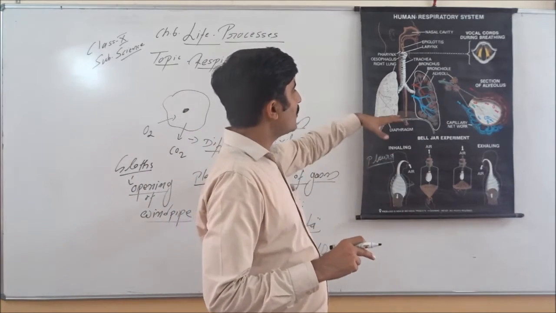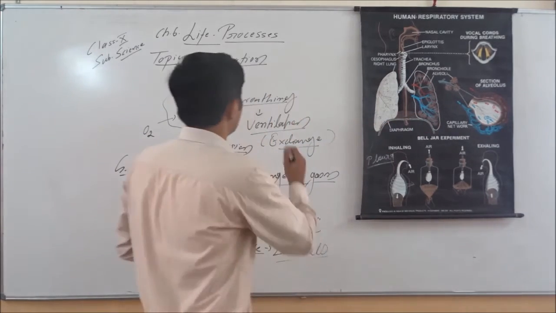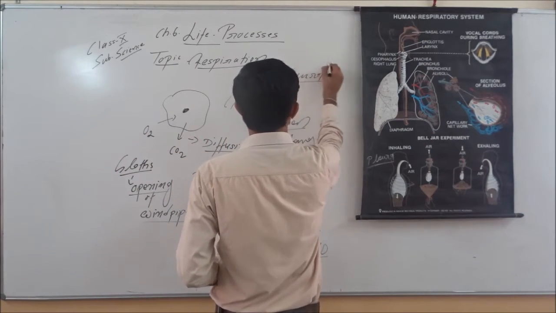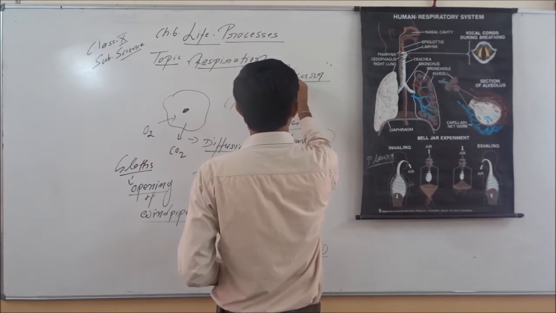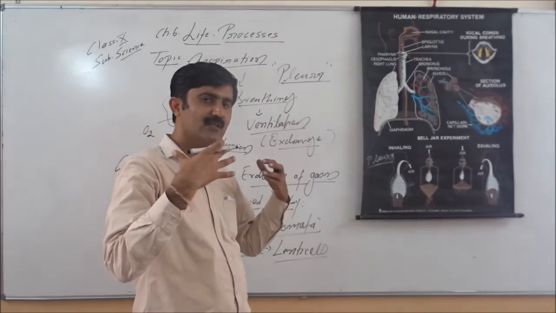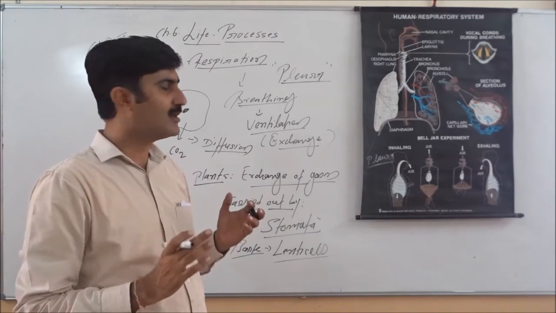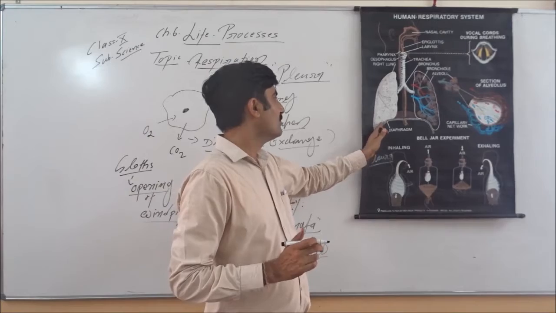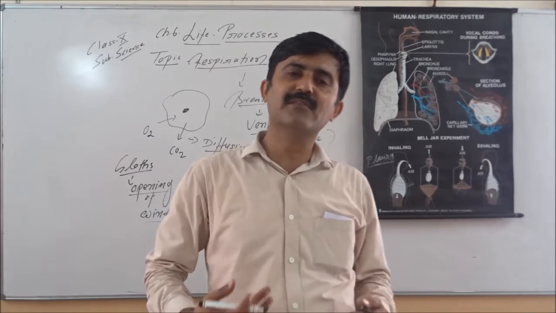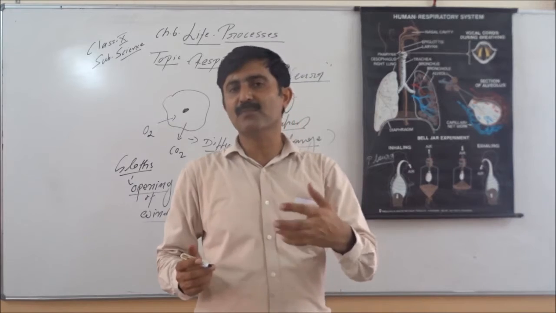Then, the protective layer in which our lungs are covered is called the pleura. This is very important to remember: the protective cover of our lungs is called pleura. That protects our lungs from outer jerks and shocks. Our lungs are protected inside the thoracic chamber, a bony chamber covered by bone, the sternum and vertebral column. There is a muscular septum, a wall between our thoracic cavity and abdominal cavity, called the diaphragm, and this diaphragm plays a very important role in the mechanism of breathing.